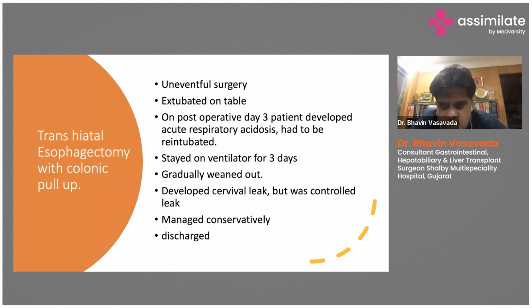The patient came out nicely. The patient had a cervical leak where we did the anastomosis. Almost 50 to 100 ml of leak came out daily. But it was a controlled leak and the patient was not having any sign of infection. So we waited. And the patient was discharged with, of course, an active leak, but it was all coming into the bag we used. Prolonged hospitalization has its own risk, so we discussed with the patient and the patient was discharged.